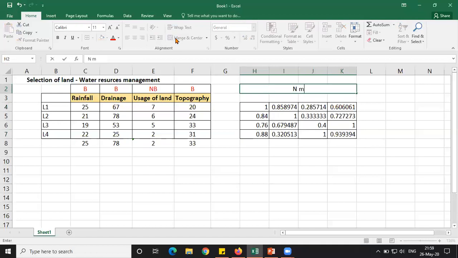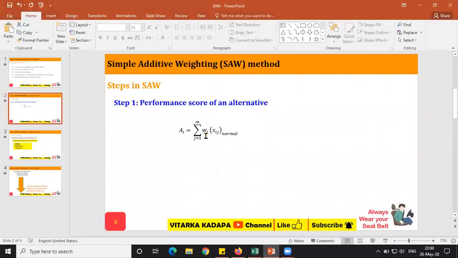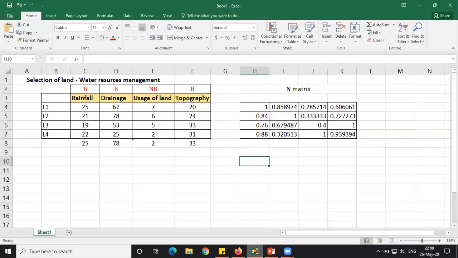Normalized matrix. I will just keep it as the normalized matrix. Okay, next, what do I have to do? After the normalized matrix, I need to go for weight estimation: weight multiplied by Xij normal, and then summation. So here we are talking about the weightage case, where we apply something different again.